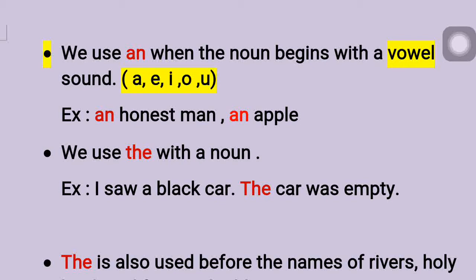Then what about honest man? I wrote an here. Why? Because H is silent here. I am not saying honest man with an H sound. I am saying honest man without the H. That is the correct way of pronouncing. So when I am pronouncing like that, a vowel sound is coming. That's the reason. Though you don't have a vowel starting, the sound what we are pronouncing is a vowel sound. That's the reason we are writing an here. An honest man. Okay, just observe. An honest man. An apple.